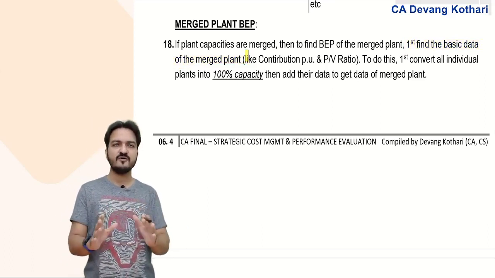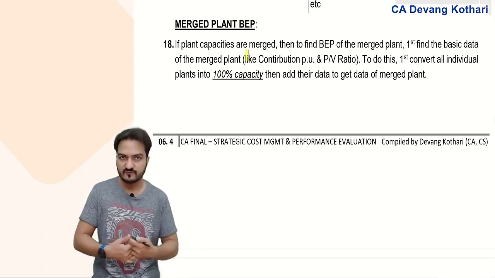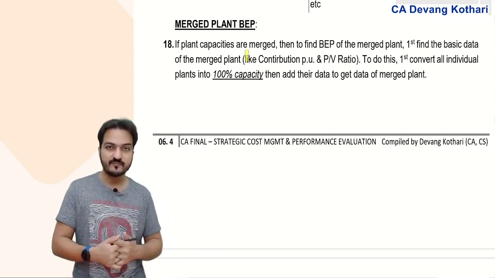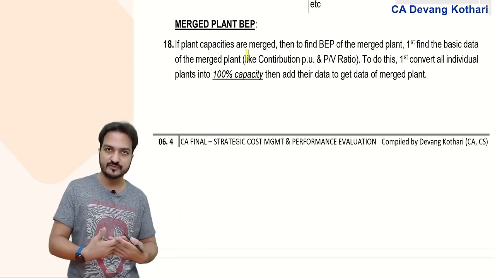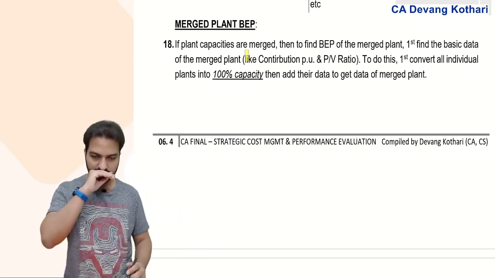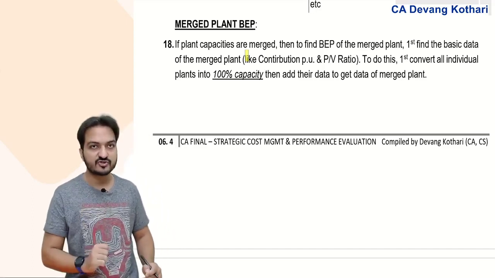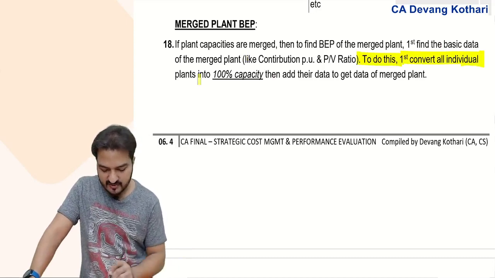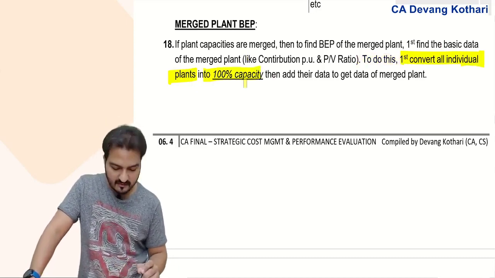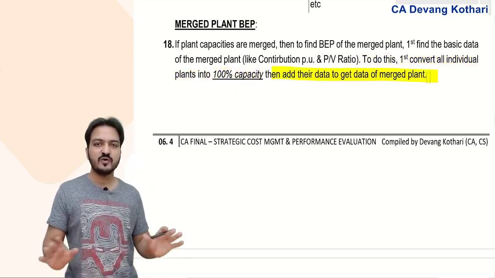Well, after merger what will be the fixed cost? It is simply the summation of all the individual fixed costs. But after merger, what will be the contribution per unit? It cannot be simply addition, because after merger what will be the contribution per unit, what will be the PV ratio? Well, to do this, you first convert all the individual plants into 100% capacity, then add their data to get the data of the merged plant. Yes, this was a simple rule.